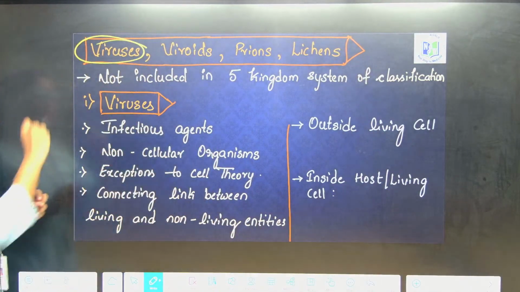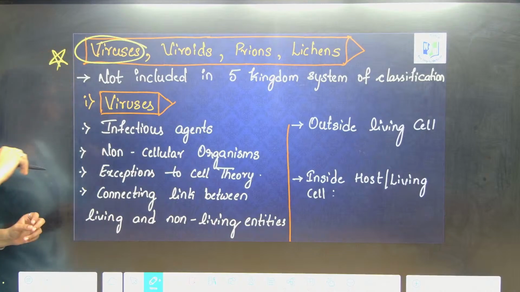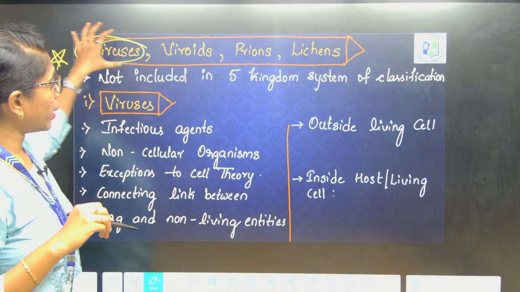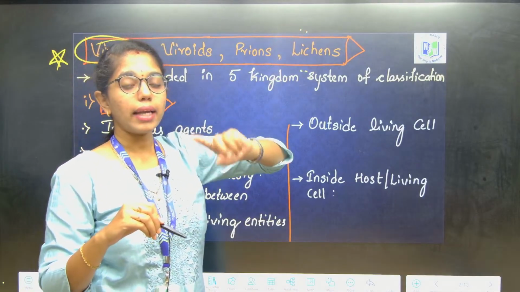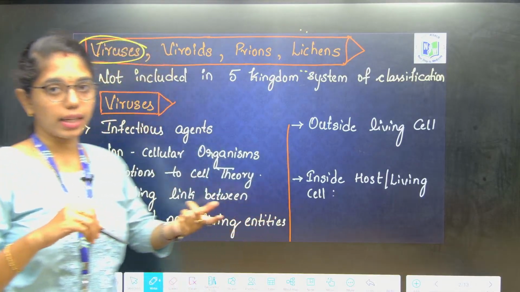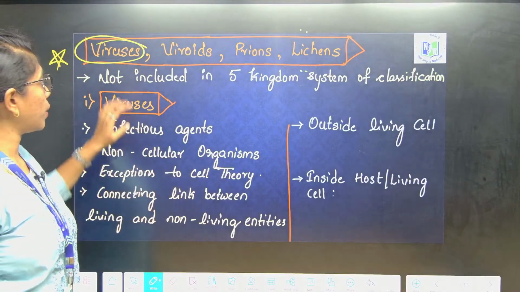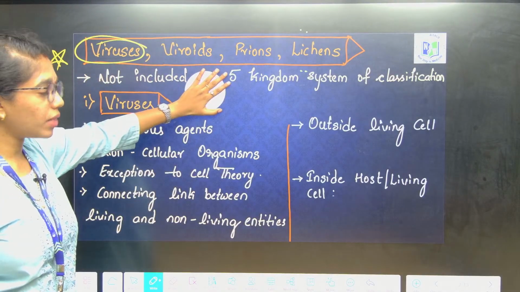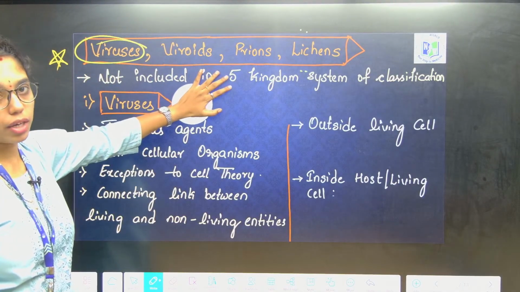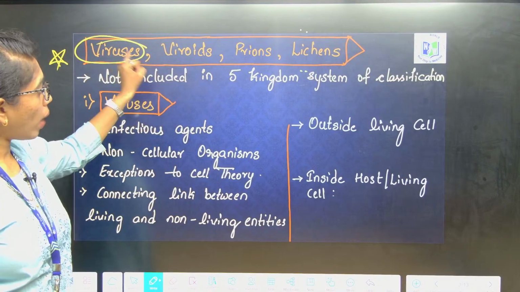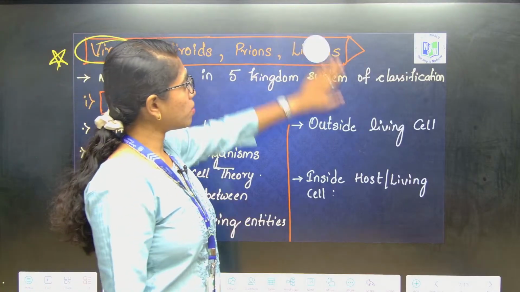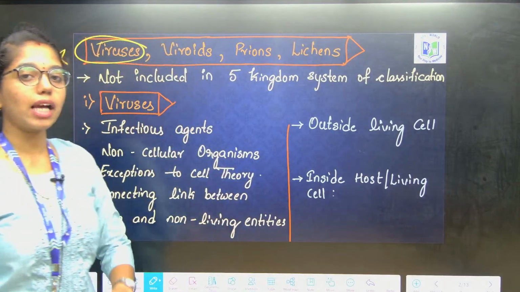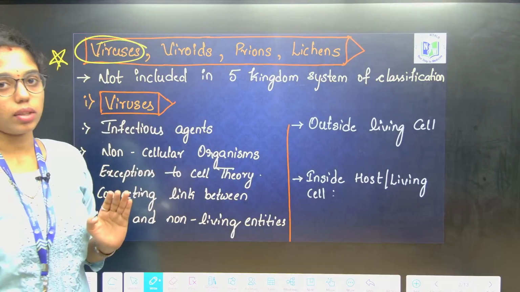Remember, this is a major objective which has been asked quite a few times in your NEET. From this entity you will get a question in alternate years of the NEET exam. In every alternate year of the NEET paper, you can see a question from this concept of biological classification, either from viruses, viroids, prions and lichens, which are not included in the five kingdom system of classification, and in this class we are going to learn completely about all this.